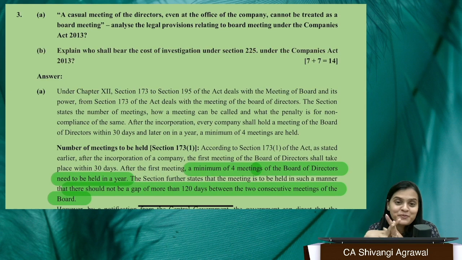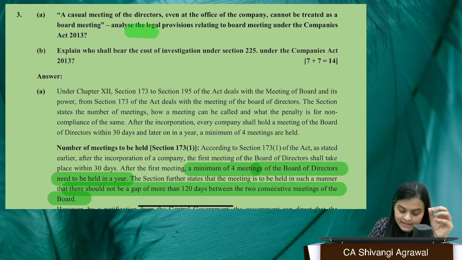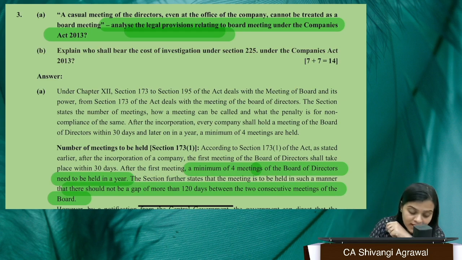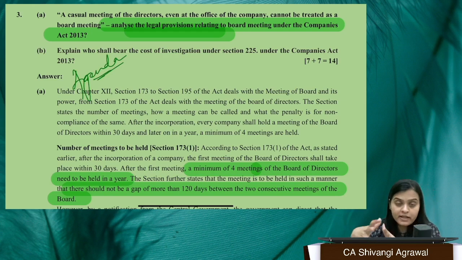Now we come back to the question, which states: analyze the legal provisions relating to board meeting. So you have to analyze all the legal provisions that you know with respect to board meeting. How a board meeting can be called, how many times a board meeting has to be held, what is the quorum, what is the notice in a board meeting. You also must write about the agenda. Also write about the agenda of the board meeting, which as a part of good secretarial practices must be sent, etc.